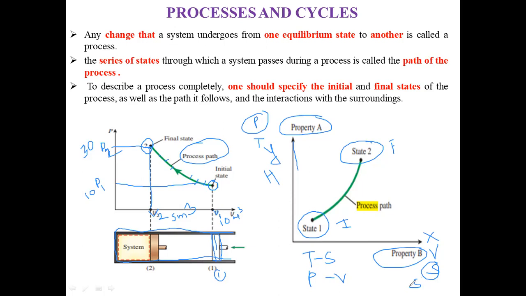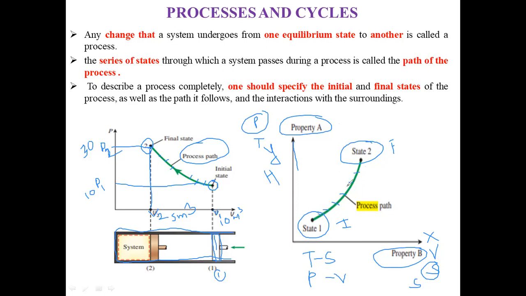The series of states through which a system passes during a process is called the path of that process. When there is a series of states, let us suppose this is state 1, state 2, I already told you, state 3, state 4, state 5, 6 and so on up to 10.